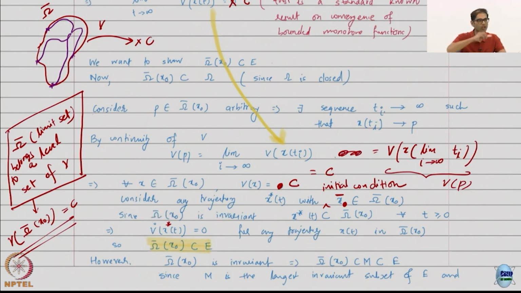Because as I move along this omega bar set, my V does not change at all, therefore V dot is equal to 0.